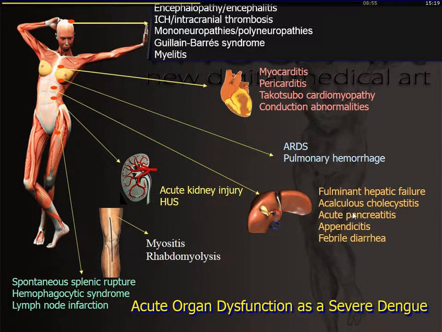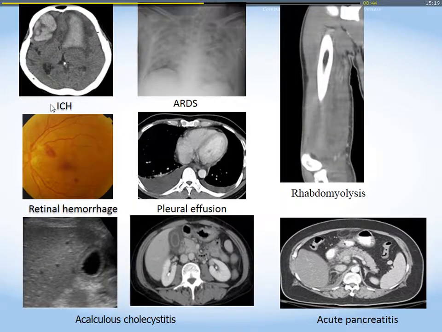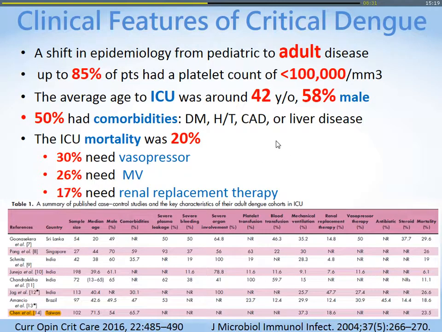Also, we can cause fulminant hepatic failure, acute pancreatitis, acute renal injury, myositis, rhabdomyolysis, also hemophagocytosis syndrome, everything you can see. Here's an example: my patient had ICH, ARDS, rhabdomyolysis, pleural effusion, retinal hemorrhage, calculus cholecystitis, and pancreatitis, all occurring after the dengue outbreak. So that is the clinical feature of critical dengue.